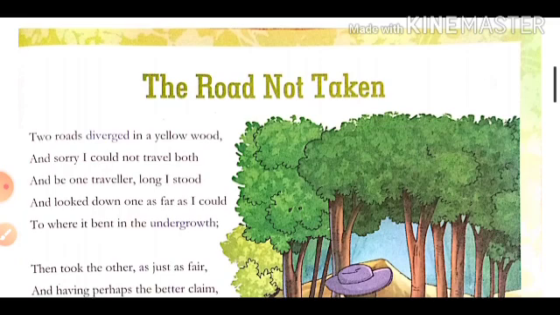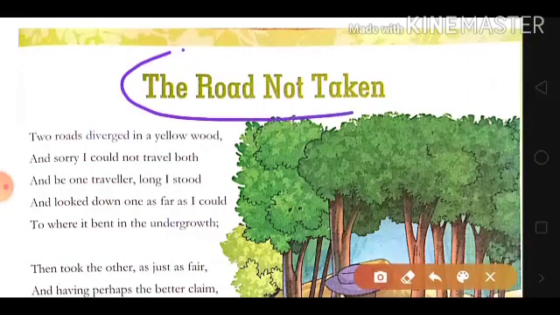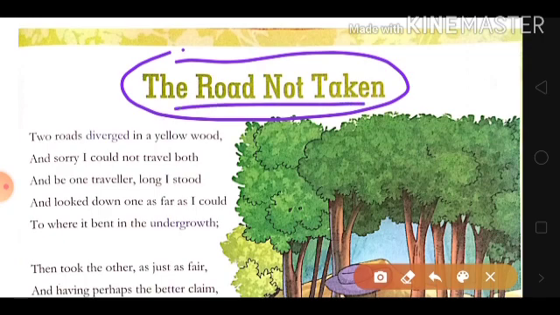Now, let's talk about the poem, The Road Not Taken. First, we'll talk about why this title. In this particular title, the road symbolizes our life. The poet says that the path that we don't choose in our life is the road not taken. Try to understand this title. The road not taken means we are talking about the path which we did not choose. You'll understand this title later on when I explain the meaning of all the stanzas.